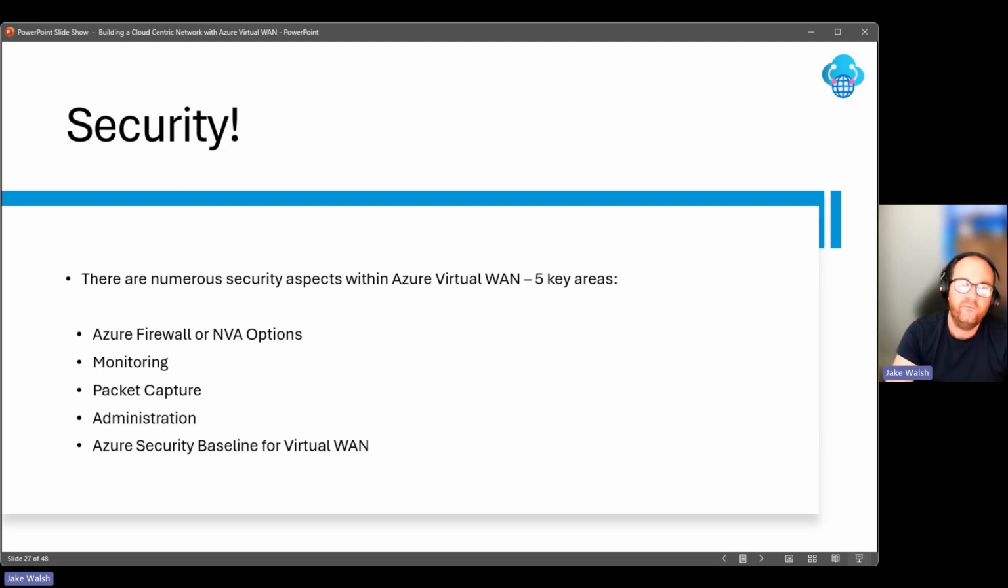So I'm just going to cover off 5 key areas really, just to give a bit of background, provide some context, and just show some options for security moving forward. So we've talked about Azure Firewall and the NVA options. I've talked about monitoring. There is also an option for packet capture. Administration is a point that I will come on to, but bringing that into a central place. And there's also a security baseline for Virtual WAN that's well worth consideration if you're looking to deploy this service.